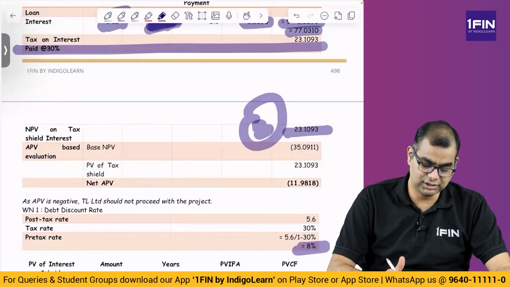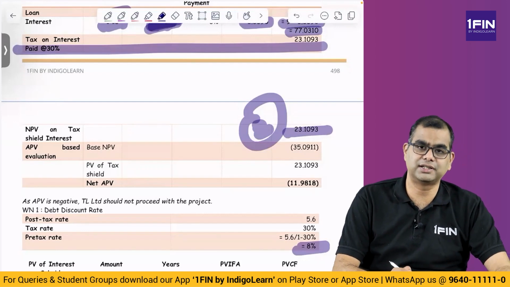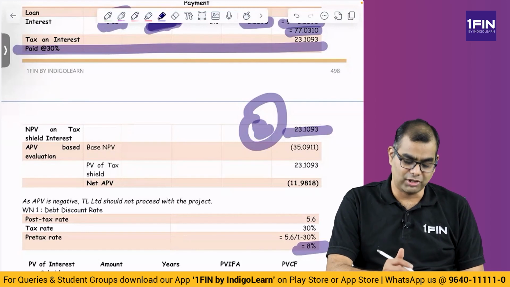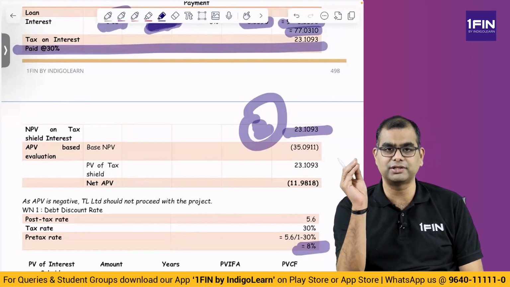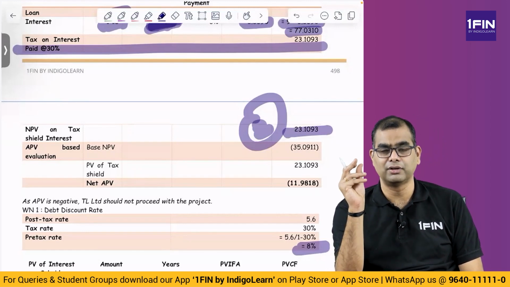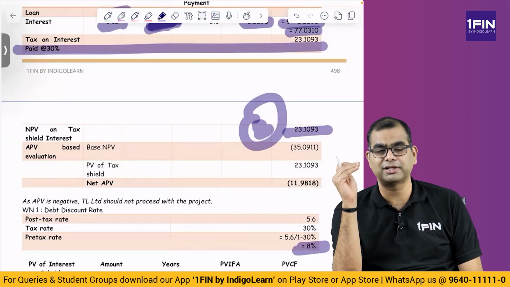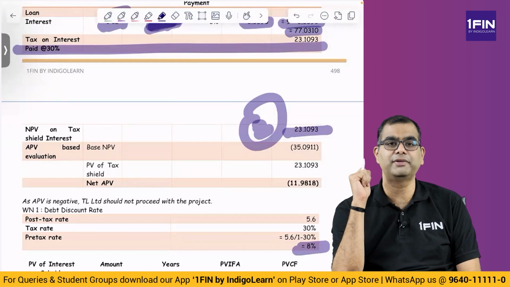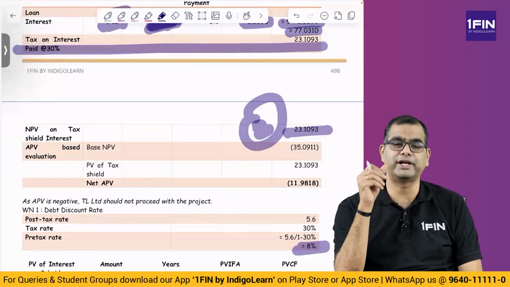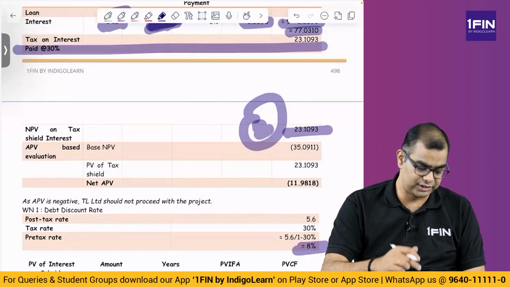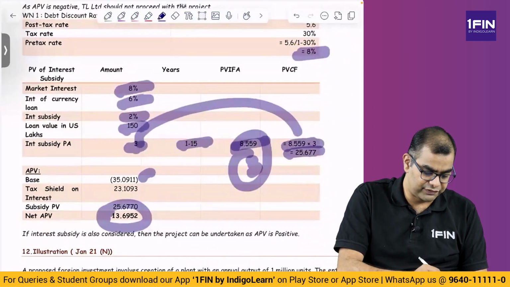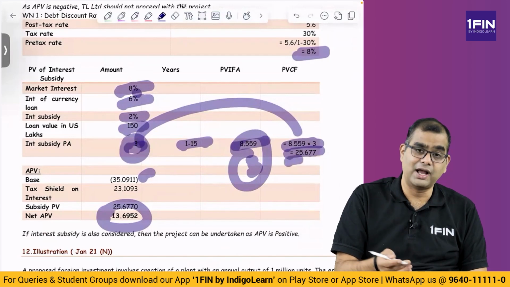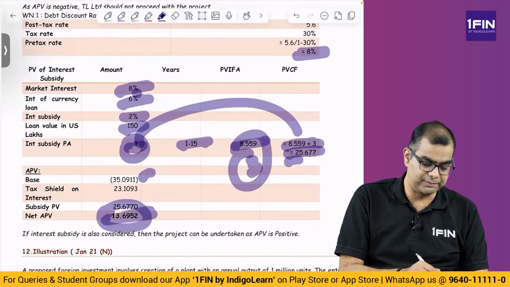So some of you may wonder, sir, we have already considered that at 6%, now why are we taking an additional 2%, even though we have not paid the loan or anything like that? Arey boss, what happens is this 2%, which is the subsidy that you have got, because of you getting that particular subsidy, it's a notional gain, because had you paid it at 8%, the project would not have been viable. So you have to include it as the 2% gain what you are making. So what I did here, the differential between that 8% and 6% is 2%, which is this 3. For that I computed and added this. If you do all these 3, the NPV is 13.69.